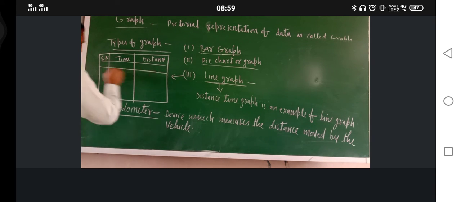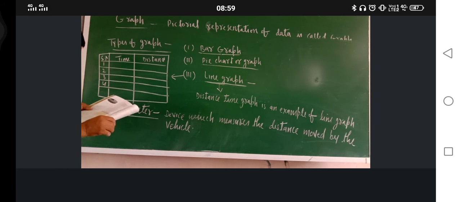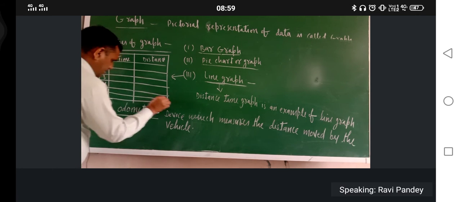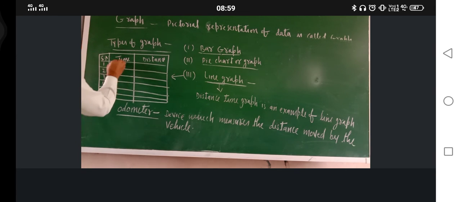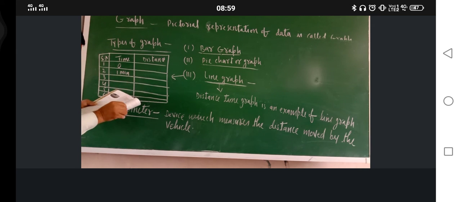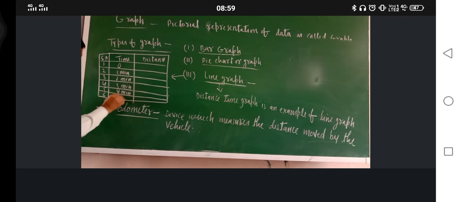Serial number 1, 2, 3, 4, 5, 6. Time: 0, 1 minute, 2 minute, 3 minute, 4 minute and 5 minute.